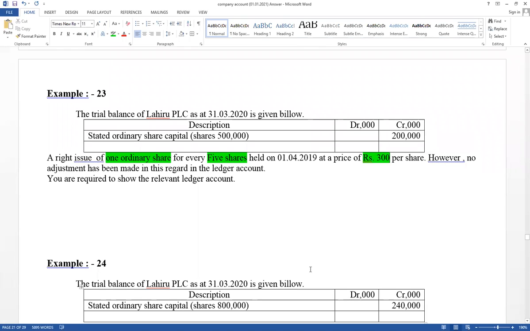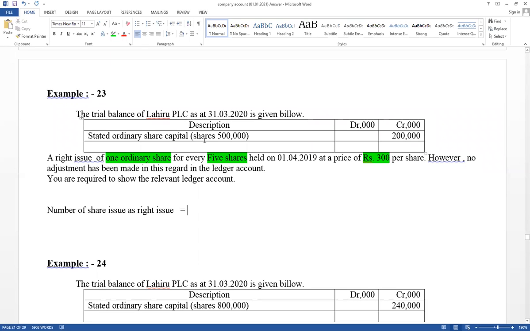There's ledger accounts. First one, try to recognize number of share issue as right issue. Then value should be calculated. Therefore, prepare the work in. First one, number of share issue as a right issue, one share for every 5 shares.